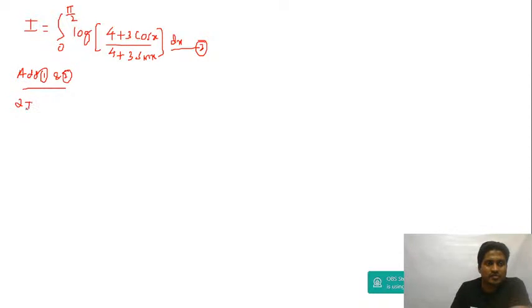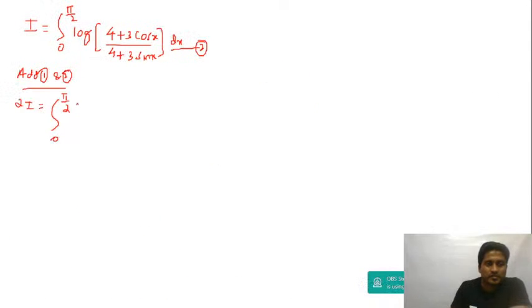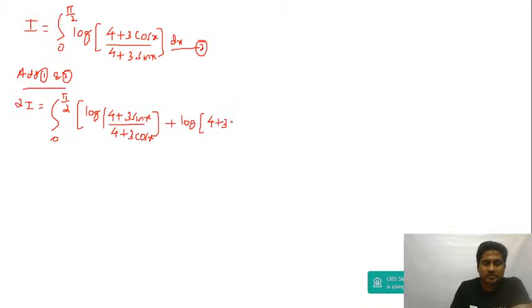I plus I is equal to 2I. So this becomes the integral with limit 0 to pi by 2, and then this is log m plus log n. From equation 1, you will get log of (4 plus 3 sin x) divided by (4 plus 3 cos x), and then plus you have log of (4 plus 3 cos x) divided by (4 plus 3 sin x), and close the bracket, this is dx.